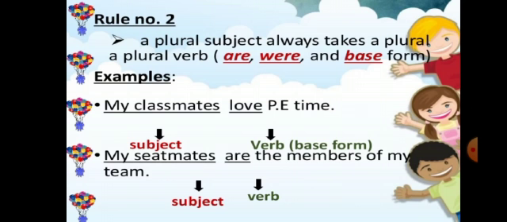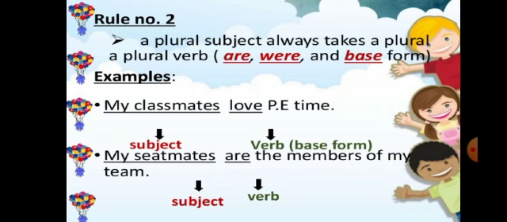Rule 2. A plural subject always takes a plural verb, that is are, were, or the base form of the verb. For example, my classmates love PE time. Here my classmates is the subject, love is the verb, base form of the verb, because classmates is a plural subject. So with that we have the base form of the verb.